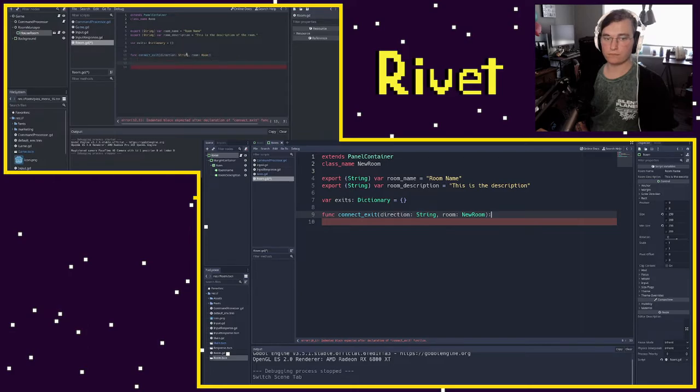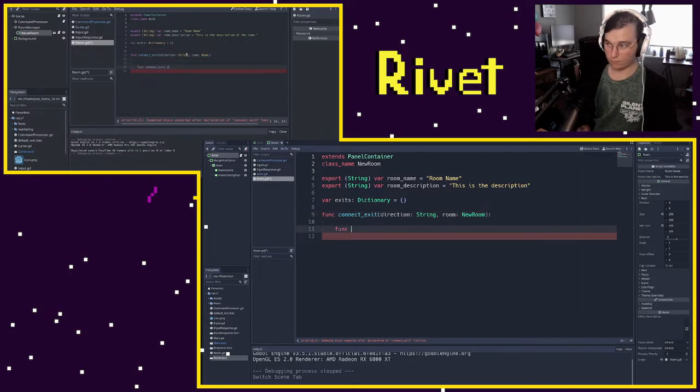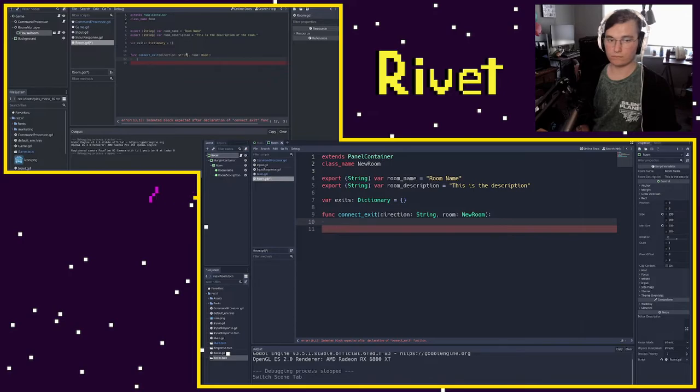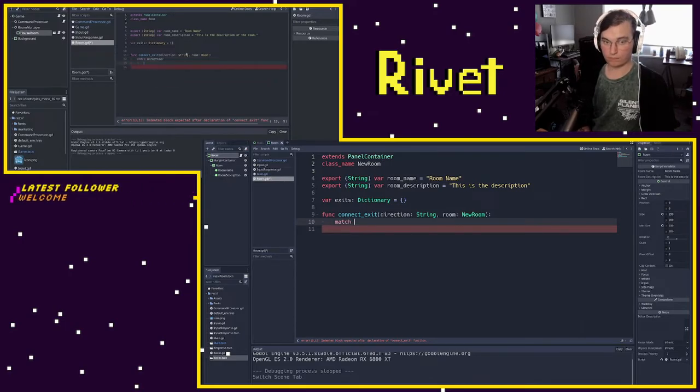We might eventually, one thing you could do is have a separate func connect exit one way that you could call. So that might be a really easy way to do this, but for now we're just going to do this. And so what I want to do is actually have a match statement here because I'm planning on having pretty standard connection names. So if I say match direction, and let's say that direction is west. This will make a lot of sense in just a second.